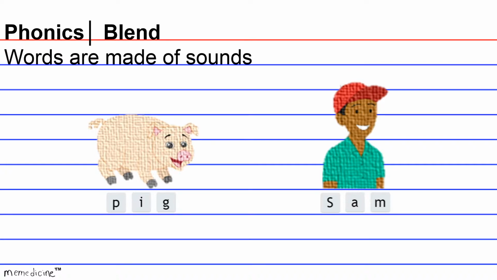For example, the letters P-I-G in pig demonstrate the sound pig when blended together, and the letters S-A-M make the word Sam. Likewise, when you read, you sound out letters in a word. Then you blend the sounds together to say the word, as we just saw with our pig and Sam example.